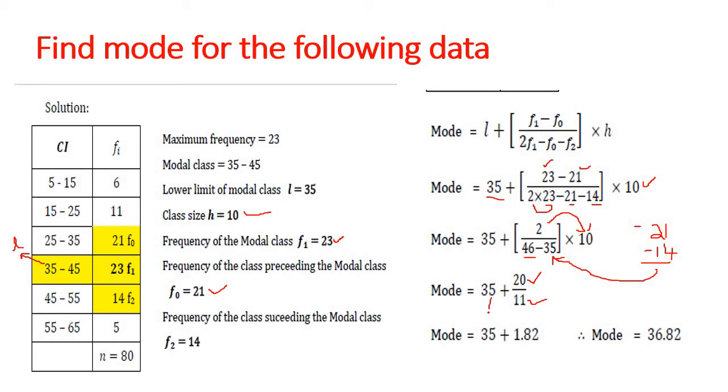Then 35 as it is. Then divide, you will get 1.82. Then the answer is 36.82. So the mode for the given data is 36.82.